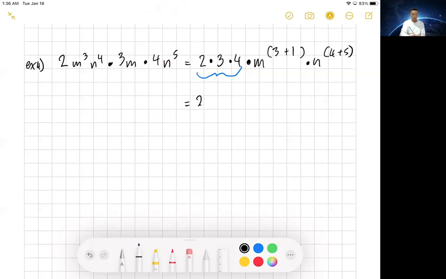6 times 4 is 24. And then I'm going to go ahead and take care of the m to the fourth and the n to the ninth. And that is my final answer.